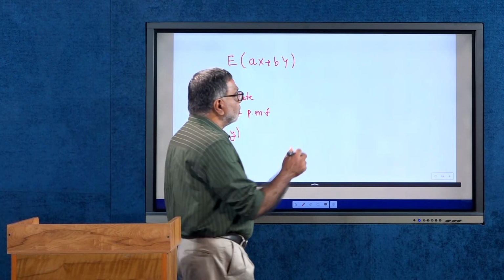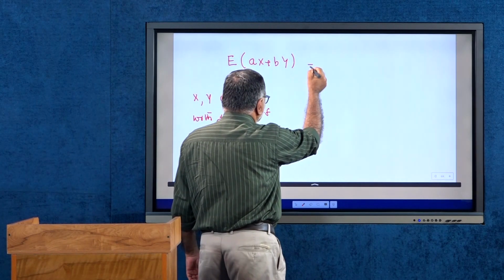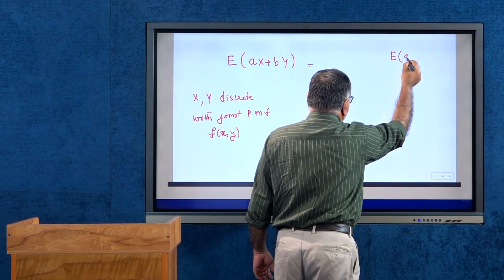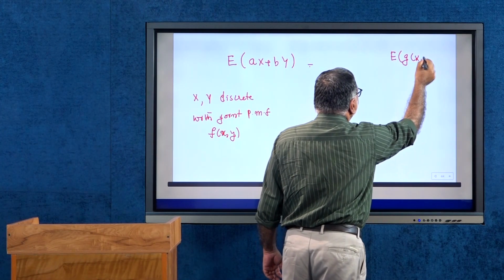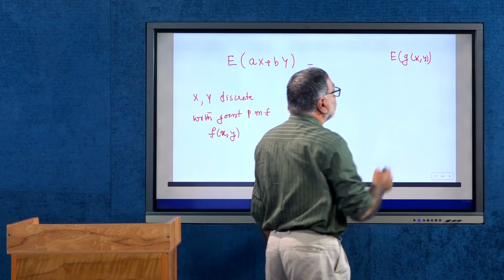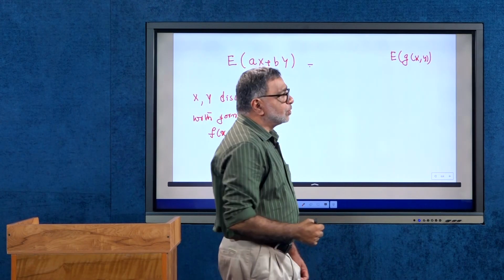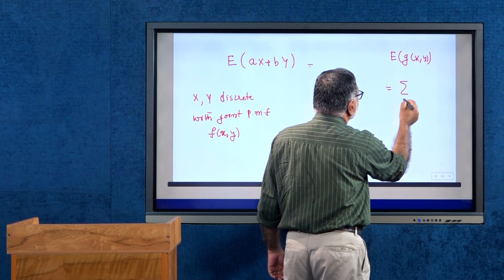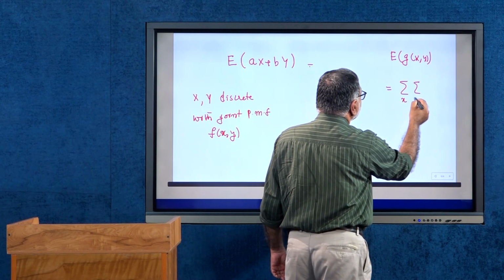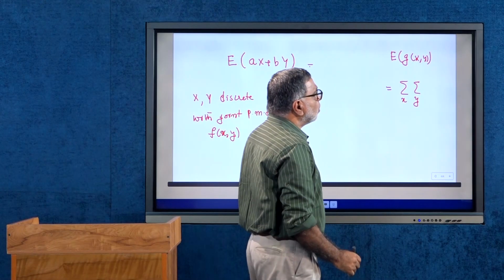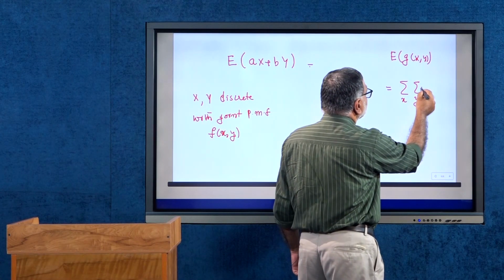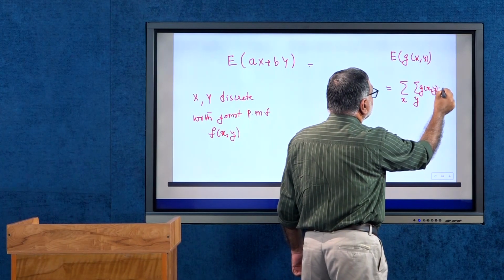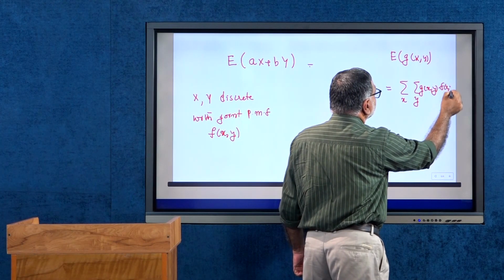So, by definition, we have the expectation of g of x y, suppose we are defining expectation of a function of two random variables. This is equal to, if it is discrete random variables, the way in which we are defining this is sigma over x, sigma over y, g x y into the joint density function f of x y.